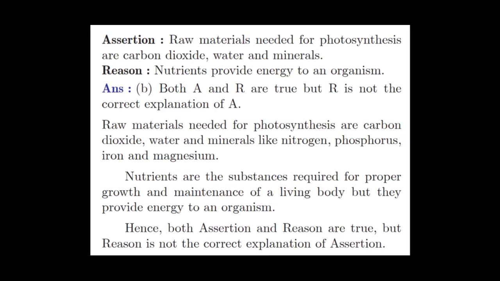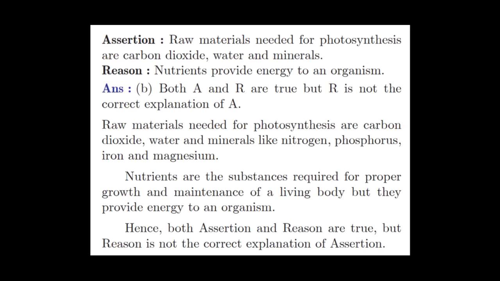Assertion: raw materials needed for photosynthesis are carbon dioxide, water, and minerals. Reason: nutrients provide energy to an organism. Of course, by reading these two statements, we know that the reason is not explaining what is given in the assertion. Right. So, assertion and reason are true, but reason is not the correct explanation of A.